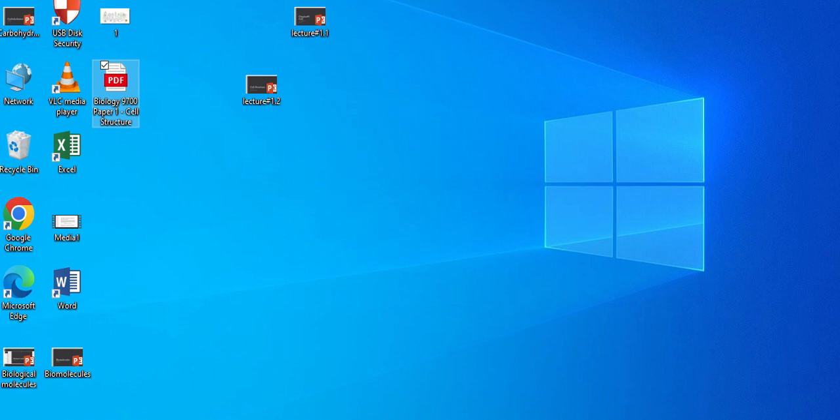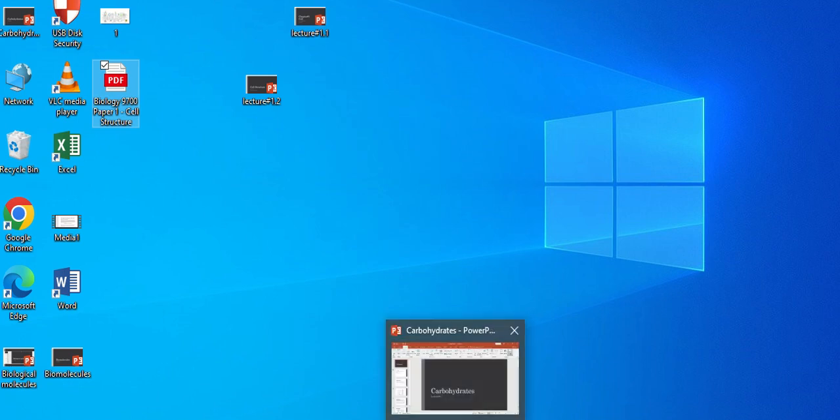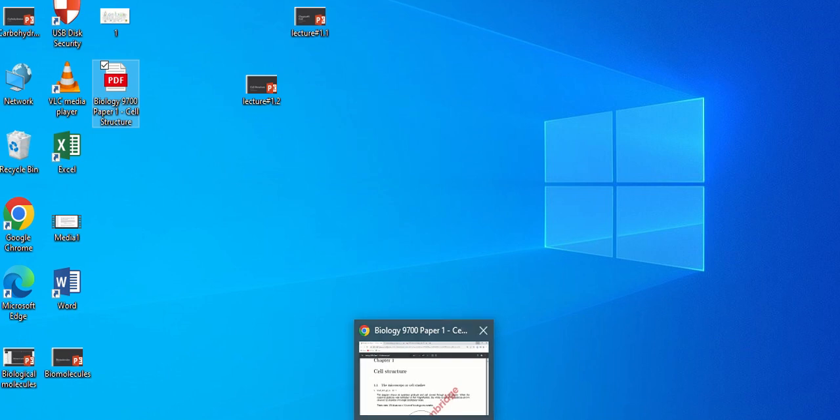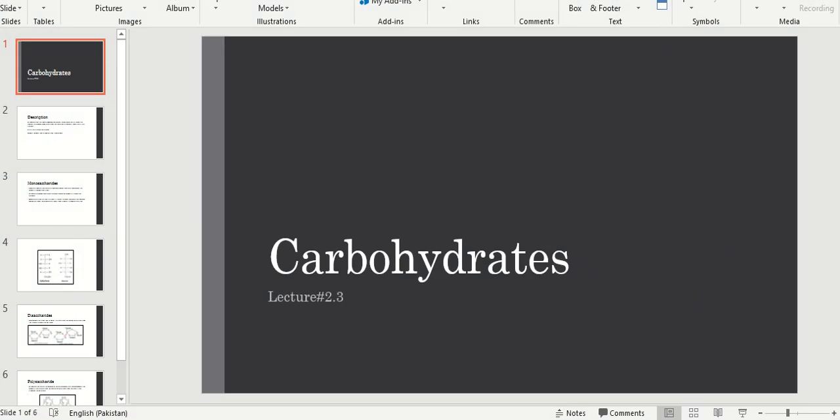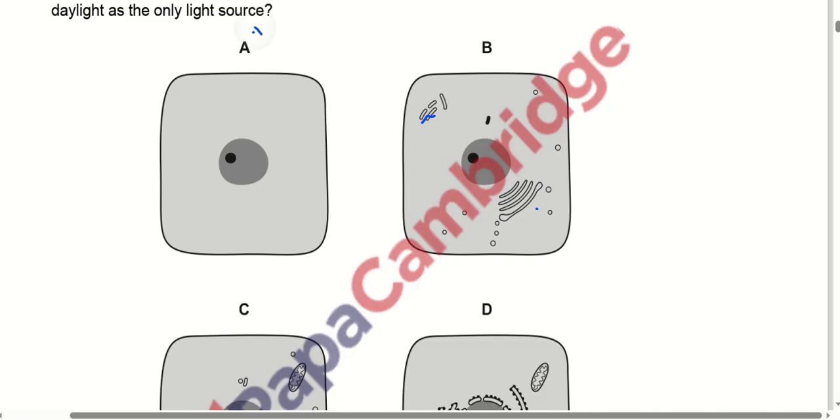It can show only a few things about that particular cell. So option number A is correct here.